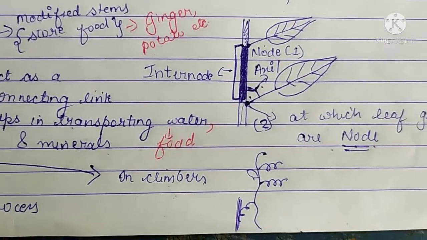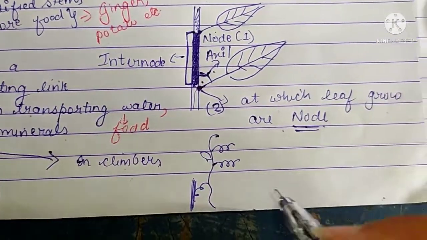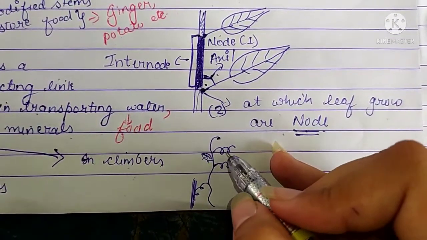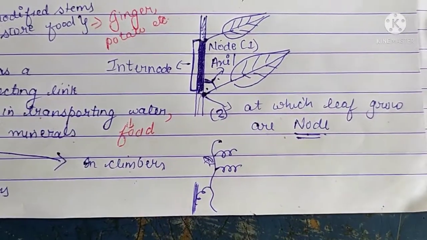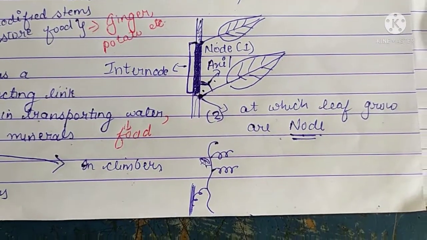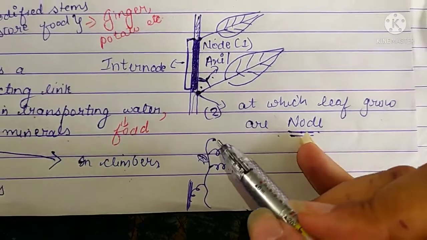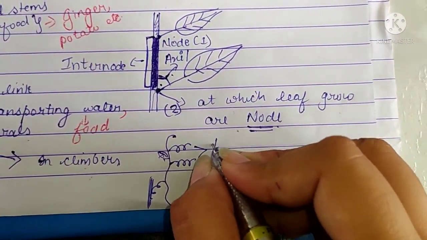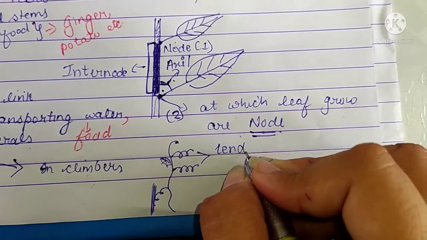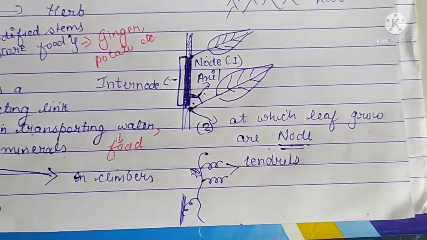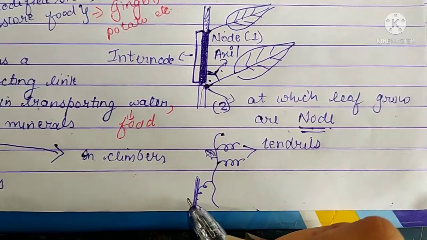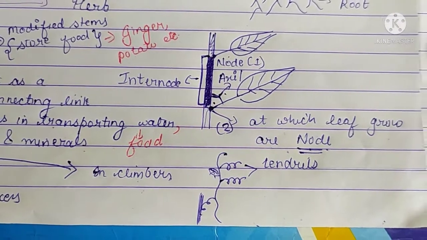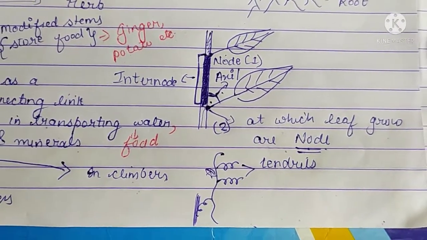Last function we have in climbers. I have made a rough diagram here. This kind of coiled thread-like structure produced from the stem is known as a tendril. It twines around any support and helps the climber to climb on that support. Let me show you in a picture.